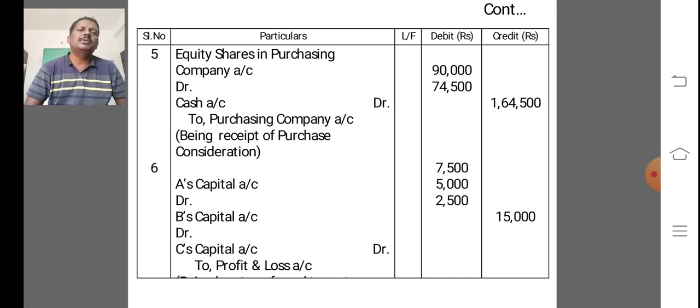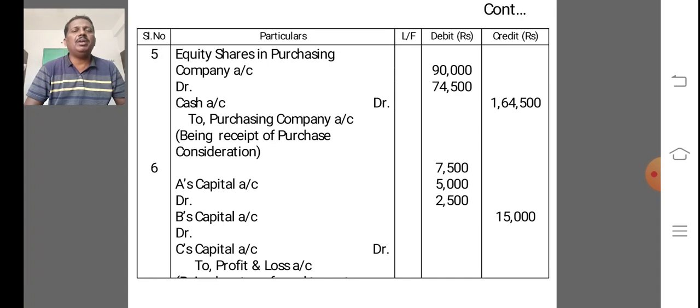And next, A's capital account debit 7,500, B's capital account 5,000, and C's capital account 2,500, to profit and loss account 15,000. This is the asset side of the balance sheet.